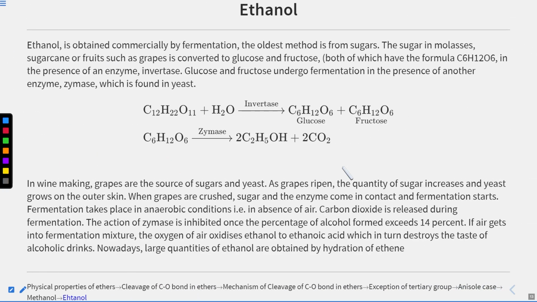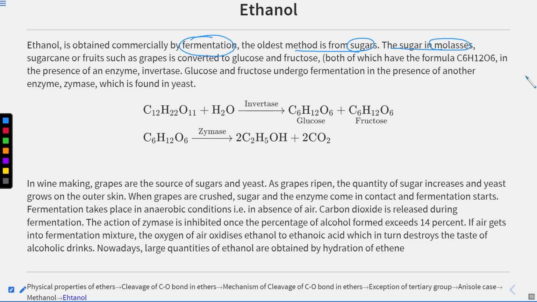Next is our ethanol. Ethanol was previously produced by fermentation. You must have seen or observed this. Basically, it is a very old, primitive method used for the preparation of ethanol, and it is the oldest method, from sugar. So it was prepared from the sugar in molasses. Molasses is edible. It has a sweet taste.